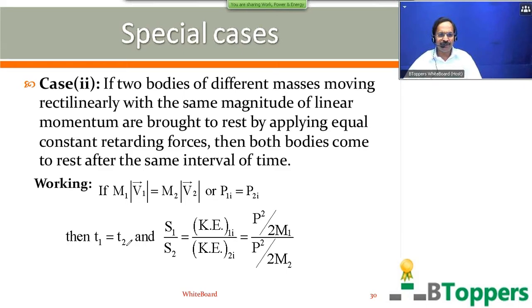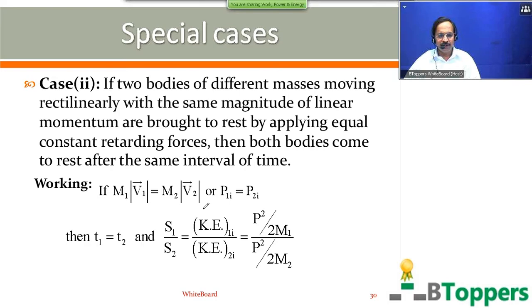As explained in the previous case, the same working has to be repeated even for case 2, in case you are given a theory question in the board examination based on the second case. That means if two bodies are initially moving in straight line paths with the same magnitude of linear momentum, and they are brought to rest by applying equal and constant retarding forces, and you are asked to find the ratio of the times taken by them to come to rest, then you have to repeat the same working which I have done in the previous case.